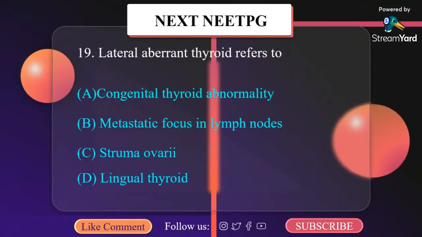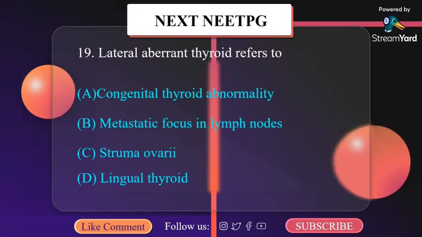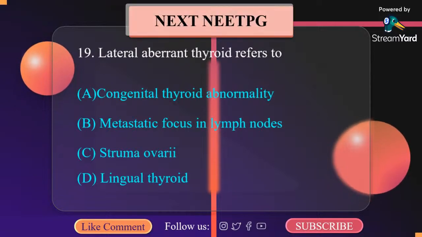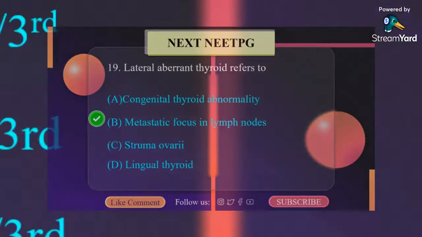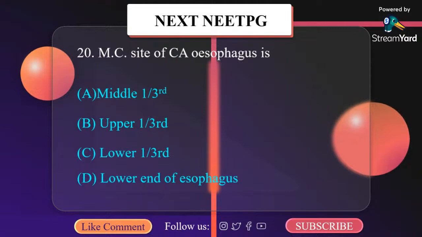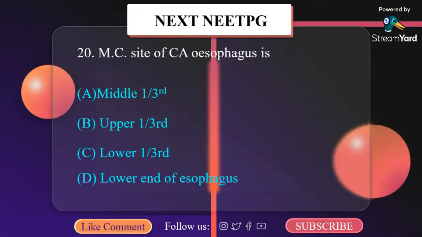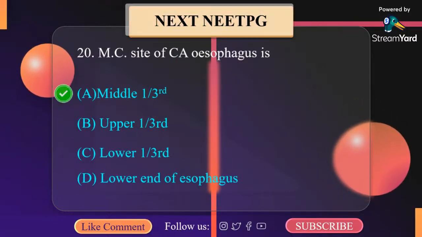Lateral aberrant thyroid refers to: A. Congenital thyroid abnormality, B. Metastatic focus in lymph nodes, C. Tumor ovary, D. Lingual thyroid. It is metastatic focus in lymph nodes. Most common site of carcinoma esophagus is middle third, upper one third, lower one third. It is middle one third.